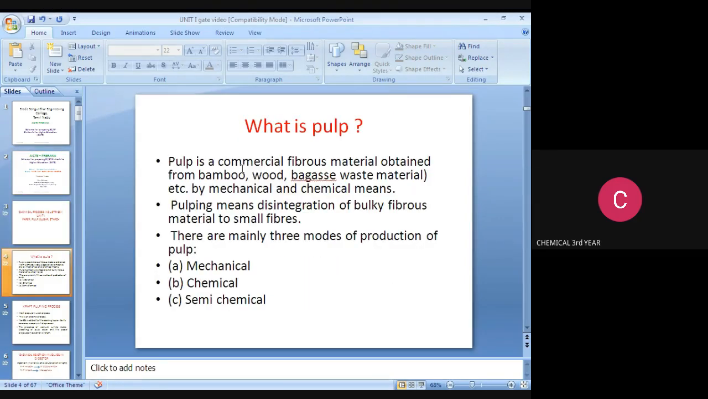First of all, we should know what pulp is. Pulp is a commercial fibrous material obtained from bamboo, wood, bagasse, waste material, etc., by mechanical and chemical means. Pulping means disintegration of bulky fibrous material into small fibers. There are mainly three modes of production of pulp. Note it down, this type of question may be asked in the GATE exam. They are mechanical, chemical, and semi-chemical.